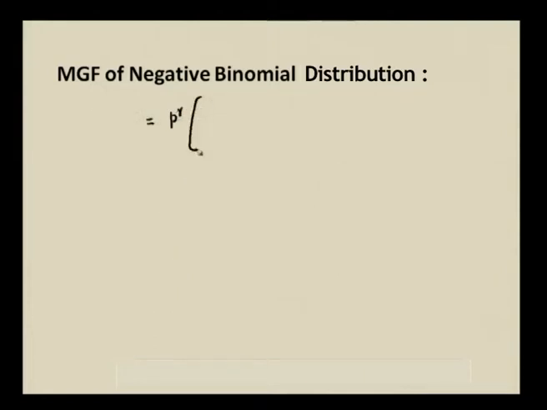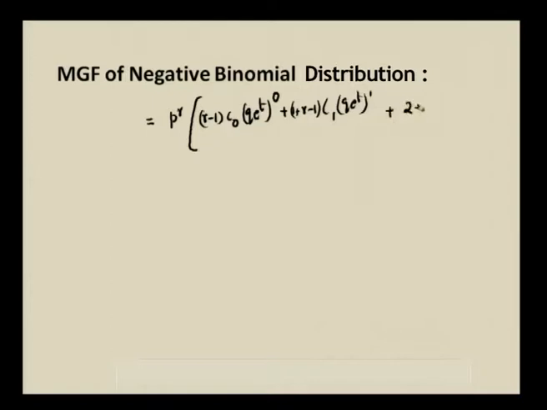Now, I expand the summation by substituting the values for x, that is (r minus 1) C 0 (q e power t) whole power 0, plus (1 plus r minus 1) C 1 (q e power t) whole power 1.